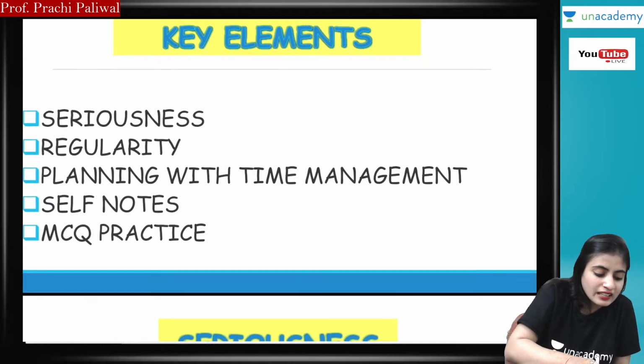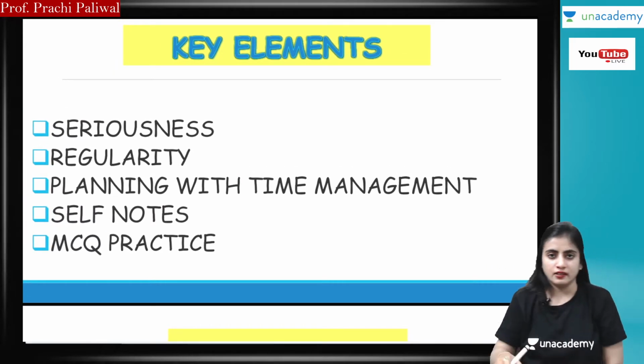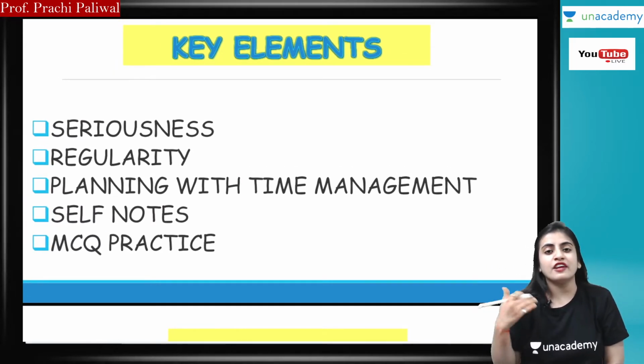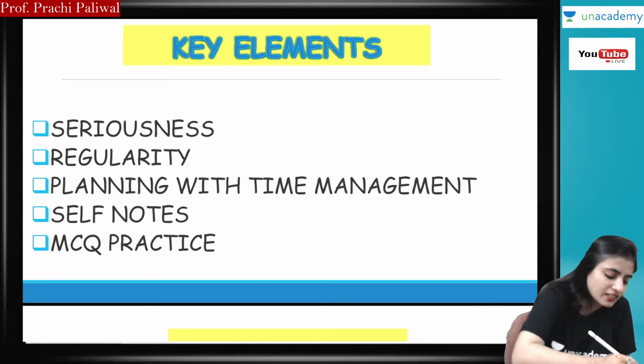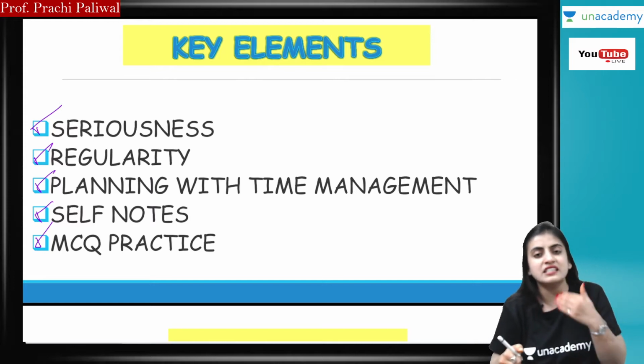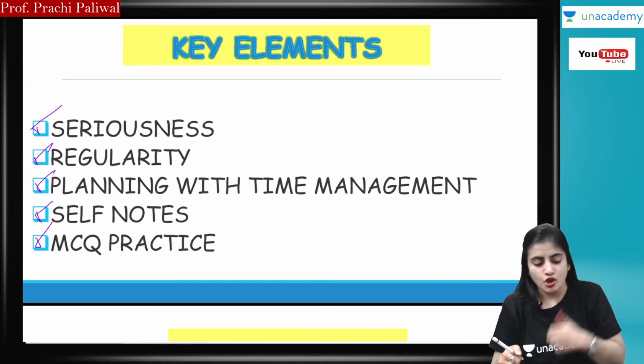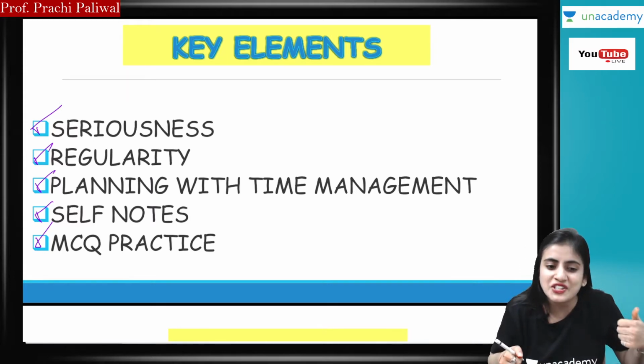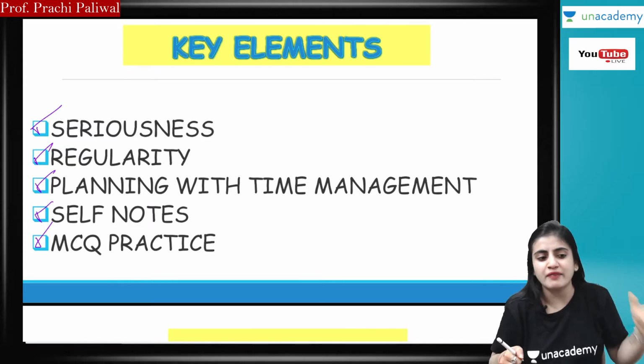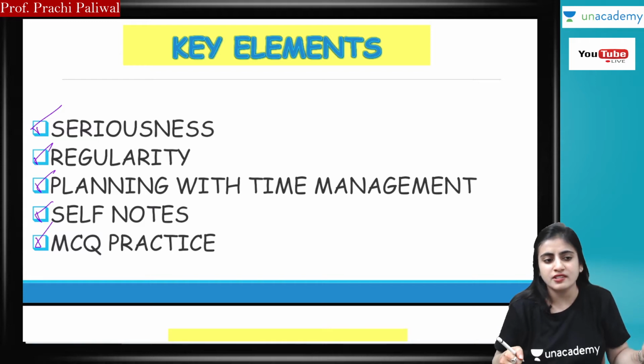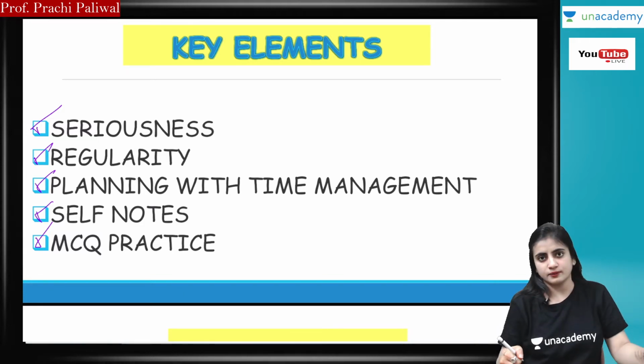Now, key elements for planning. While planning for studies, you have to consider these key elements, and we will discuss them one by one. The key elements are seriousness, regularity, planning with time management, self notes, and MCQ practice.